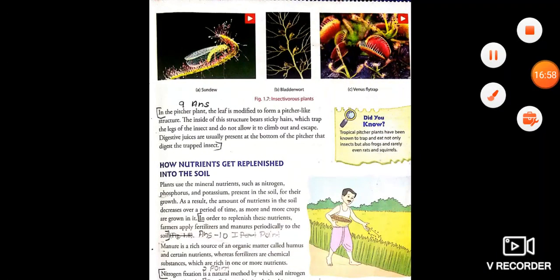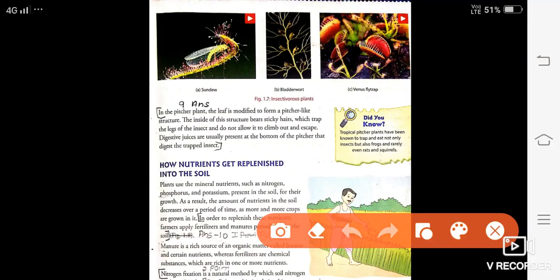Answer number 9, you will write from here: in a pitcher plant, the leaf is modified to form a pitcher-like structure. The inside of the structure bears sticky hairs which trap the legs of the insect and do not let it climb out and escape. Digestive juices are usually present at the bottom of the pitcher plant that digest the trapped insects. So this is your answer number 9.